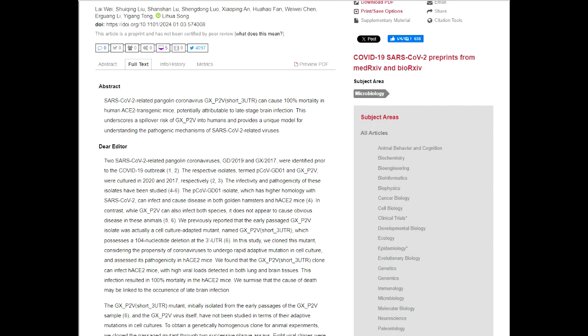ACE2 is a very important receptor for the coronavirus, because via this receptor the coronavirus can enter into the human body. This is one of the entrances for coronavirus. So this mouse already contains the receptor, and the new virus contacted it, entered and killed all the mice. That is a very important thing.